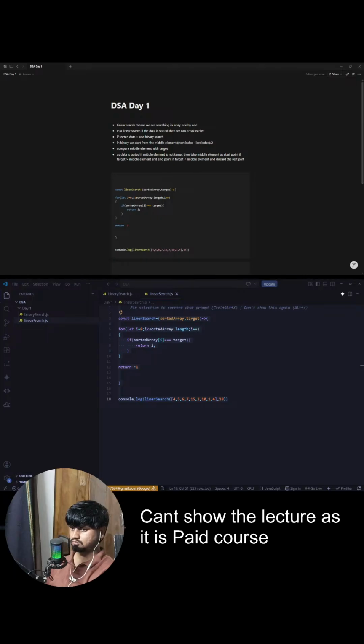All right. So now we're done with the searching basics. Let's move on to the next part. Next part, guys, is sorting. If I ask you, what do you understand when I say sorting? What is sorting?